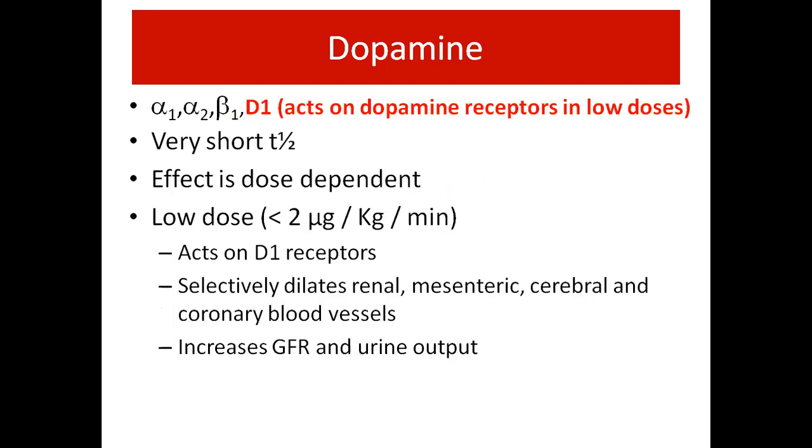Dopamine acts on alpha 1, alpha 2, beta 1 and D1 receptors. It has a very short half-life, and its effect is dose dependent. In low doses, less than 2 microgram per kg per minute, it acts on dopamine receptors. It selectively dilates renal, mesenteric and cerebral coronary blood vessels, and increases glomerular filtration rate and urine output.